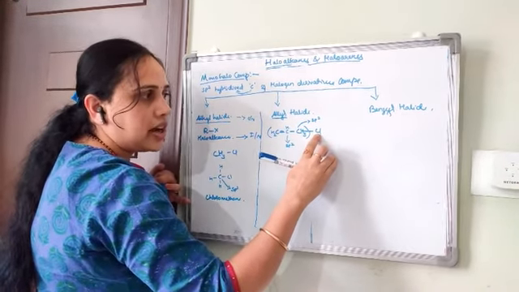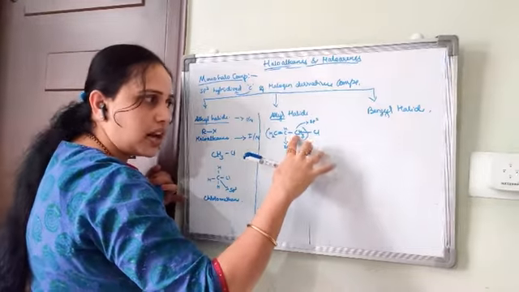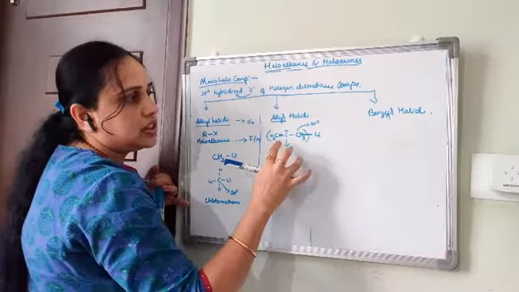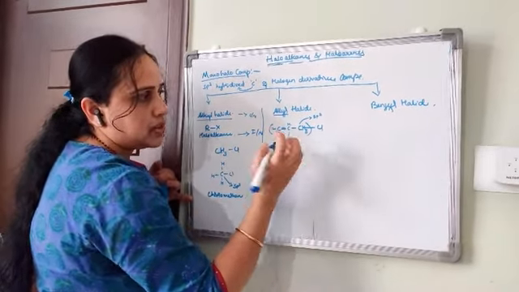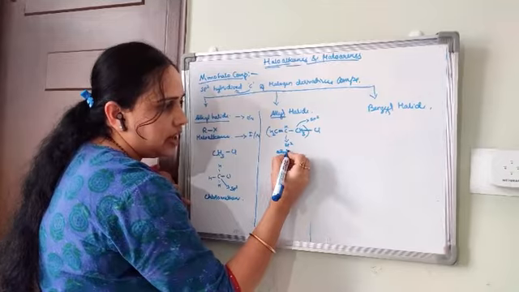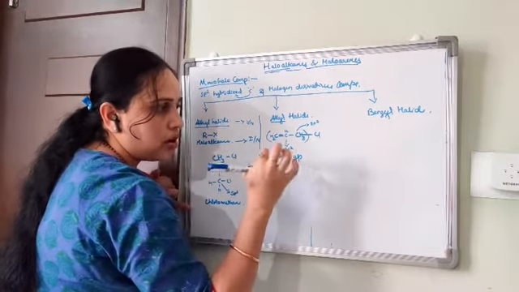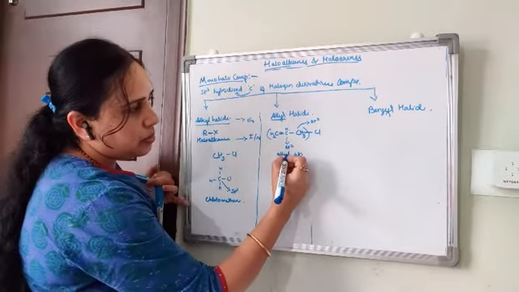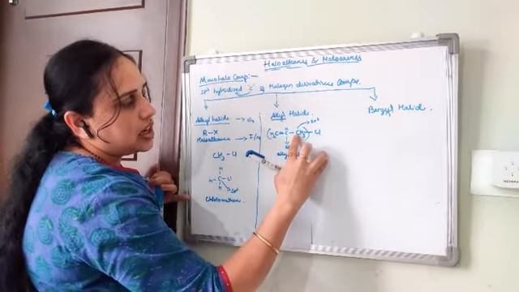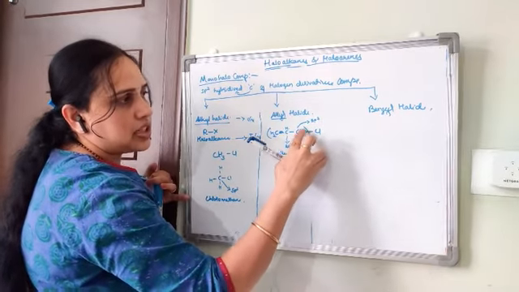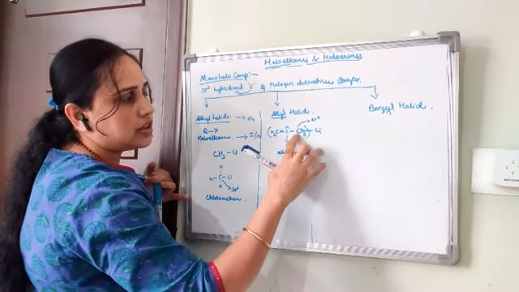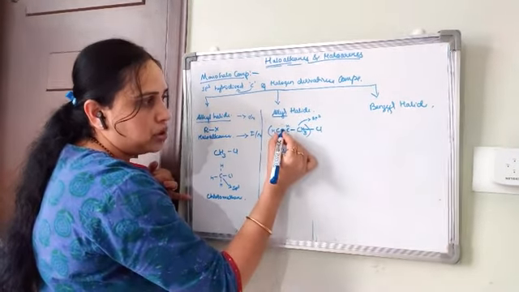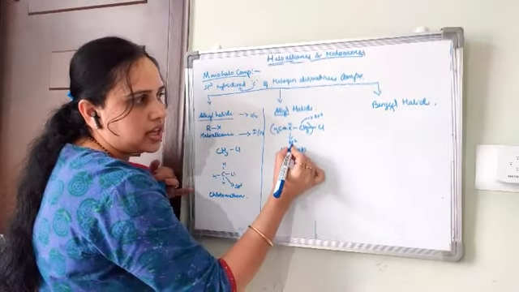The halogen atom is attached to an sp3 hybridized carbon atom. This entire group is called the allylic group, or allyl group. The neighboring carbon atom of this sp3 hybridized carbon atom should be sp2 hybridized. This carbon has a double bond, that's why it is sp2 hybridized.